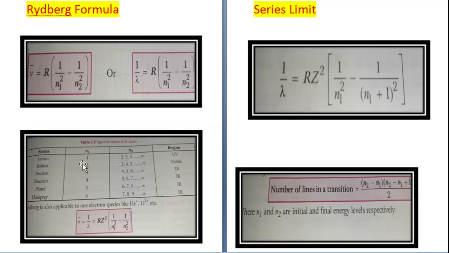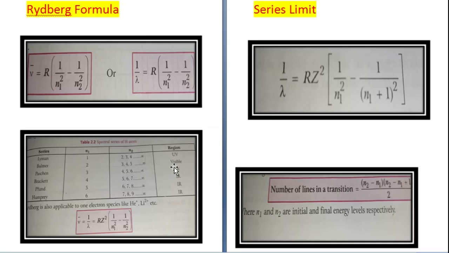Now if you look at the spectral series of hydrogen atom, first is the Lyman series. n1 value will be 1, n2 is 2, 3, 4 up to infinity, and the region in which Lyman series is obtained is the ultraviolet region. Second is Balmer.